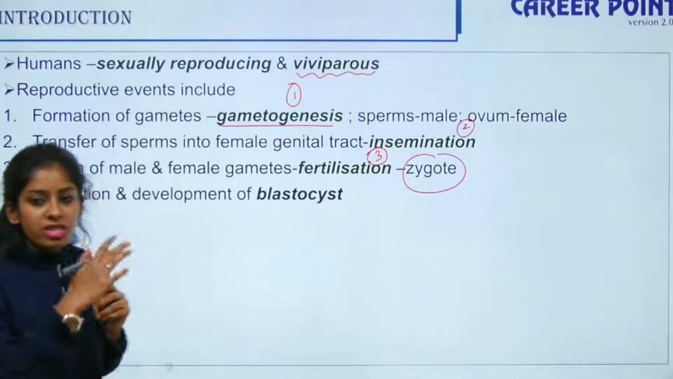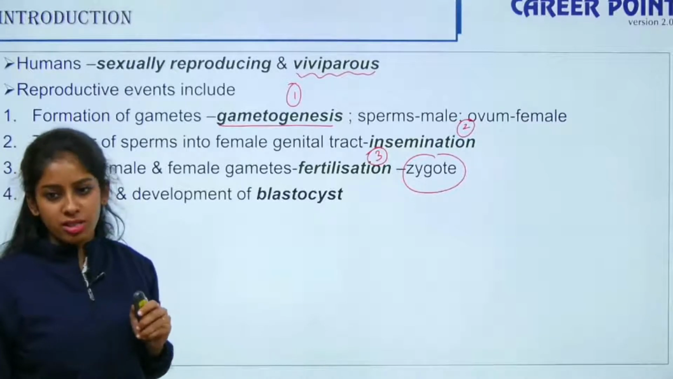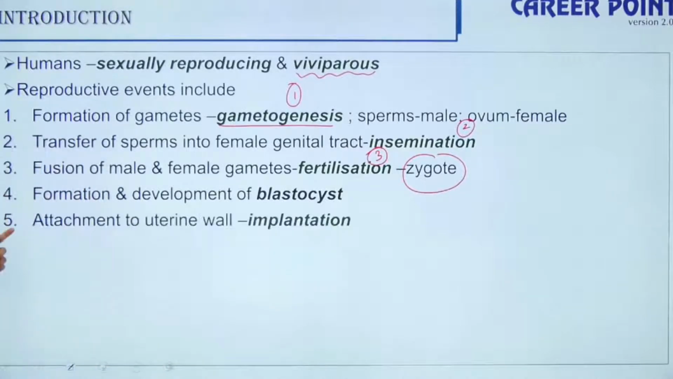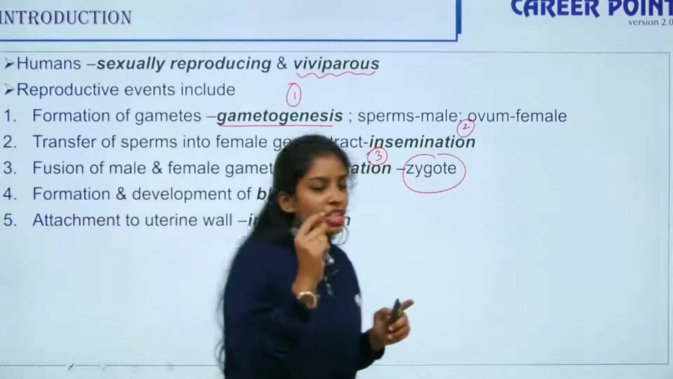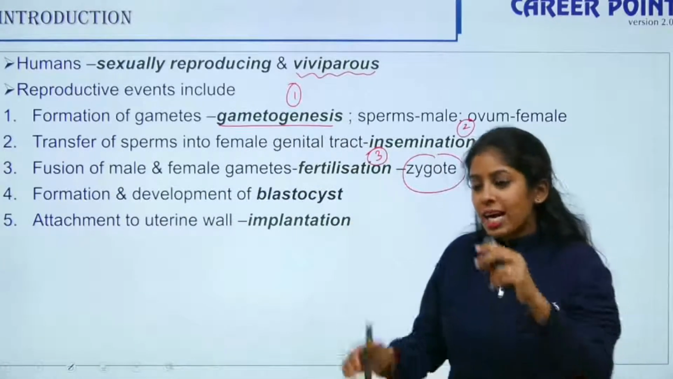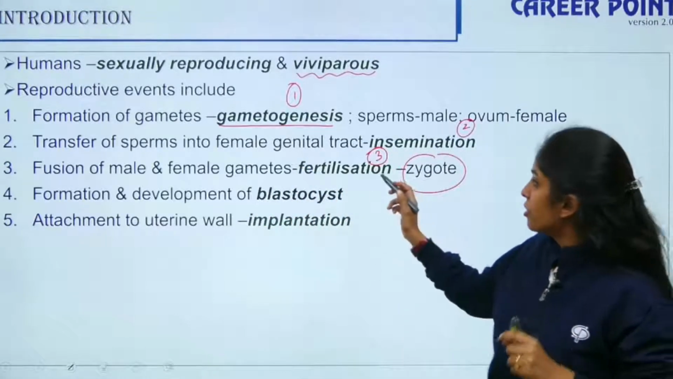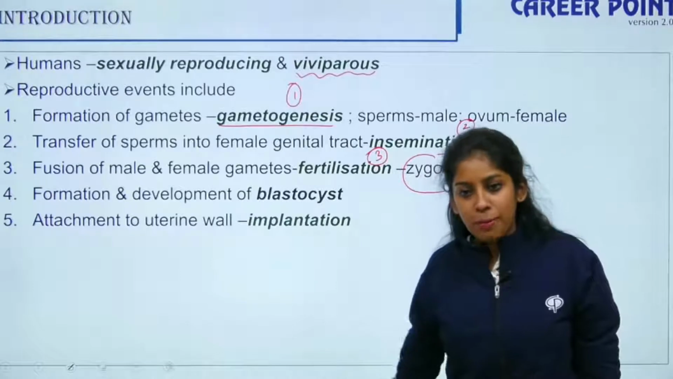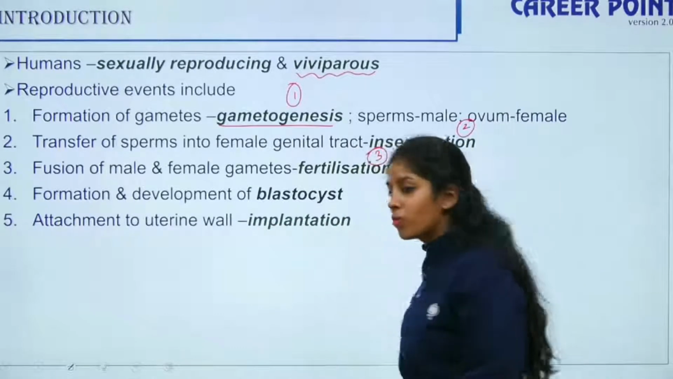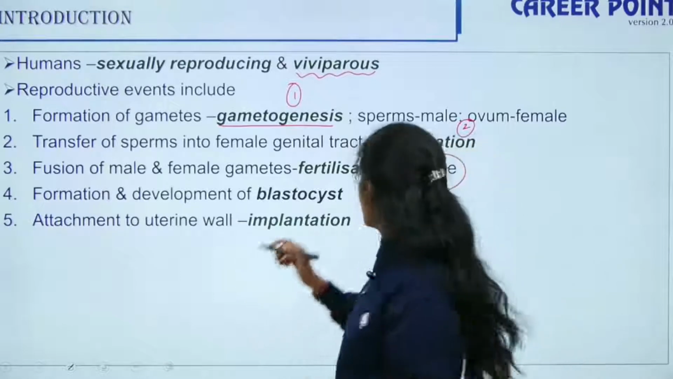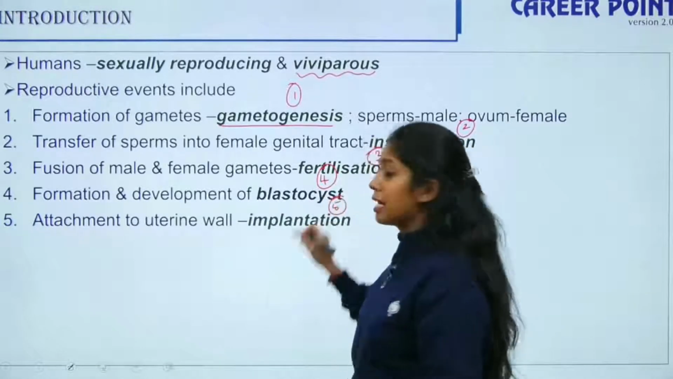It undergoes a series of cell divisions and reaches a stage known as the blastocyst stage. Then it gets attached to the uterine wall, because your fertilization does not happen in the uterus. It happens in a portion just before the uterus. So after the blastocyst stage, the embryo reaches the uterine wall and attaches to it. So blastocyst is step 4, implantation is number 5.